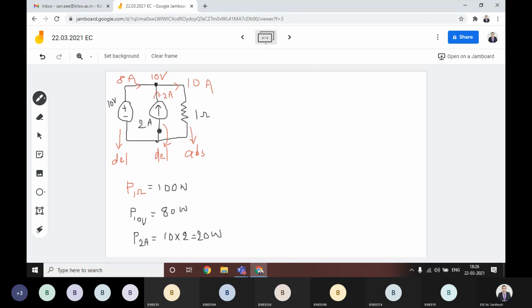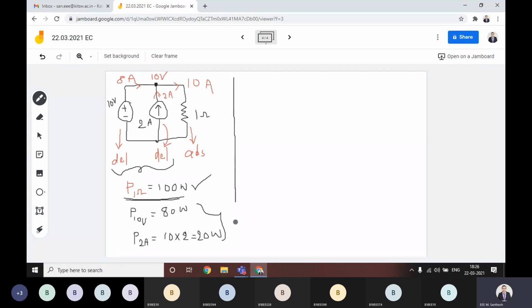Now our friends assumed this way. If you assume this way, both are delivering, and the sum of 80 watts and 20 watts, 100 watts, is equal to the absorbing power of 100 watts only. It is following, right? Yes, sir.